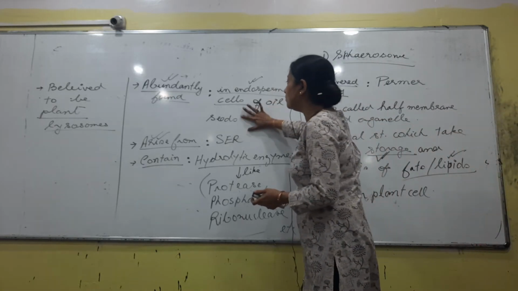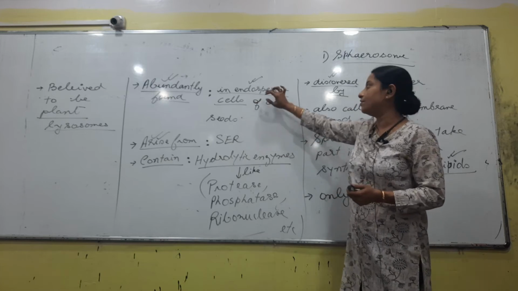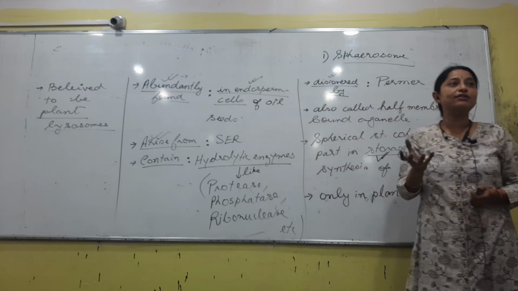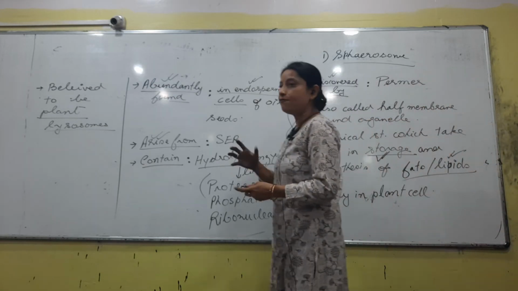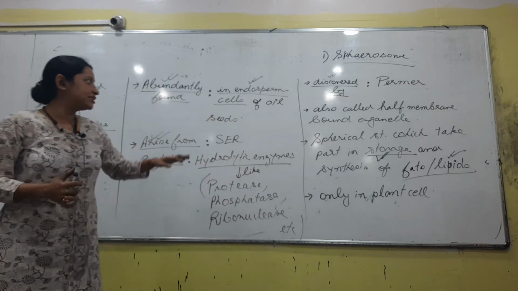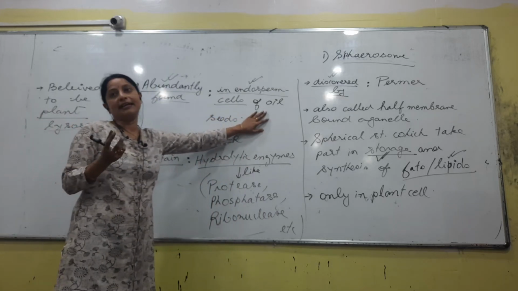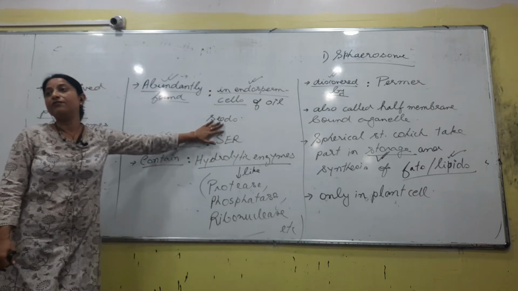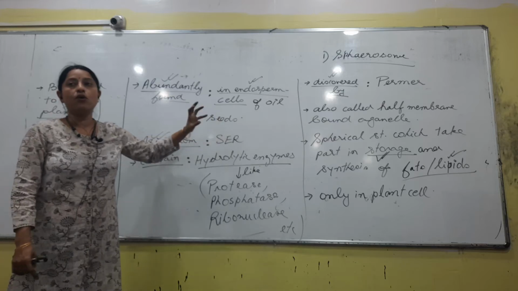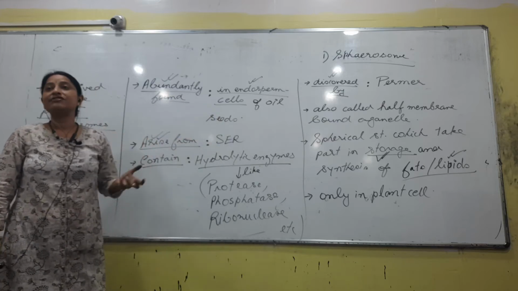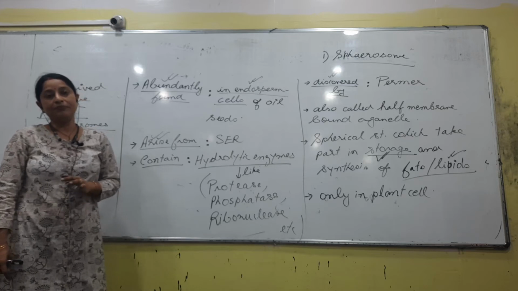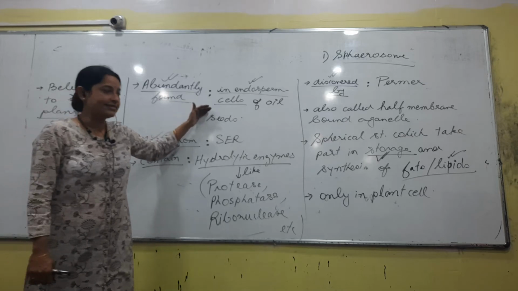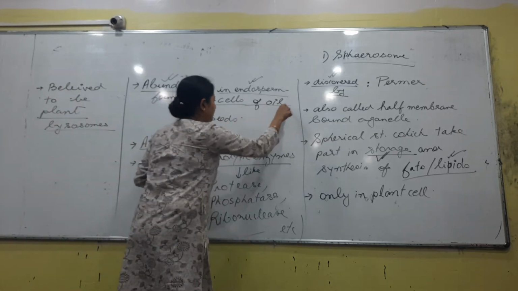Next is abundantly found in. A question may come: which microbody is abundantly found in endosperm cells? It is abundantly found there because the endosperm holds food in the form of fat, lipids, etc., right. Especially the endosperm of oil seeds. If you are talking about a castor seed or a mustard seed, these oil yielding seeds, the oil is extracted from which part of the seed? Endosperm, right: lipids and oil, fats and oil. So, keep oil seeds in mind.